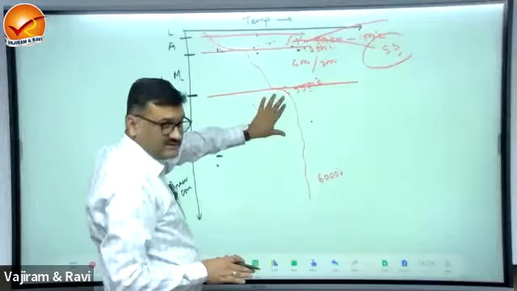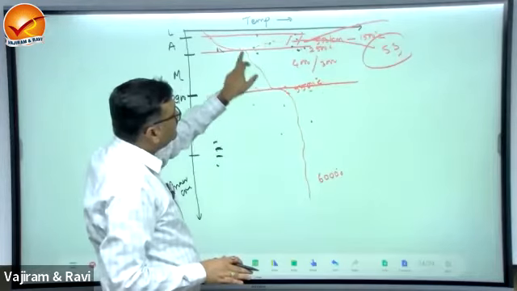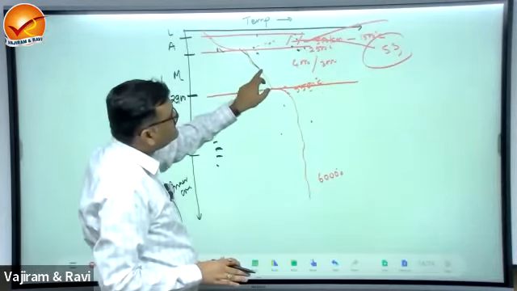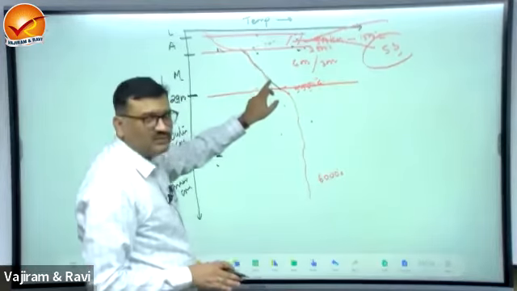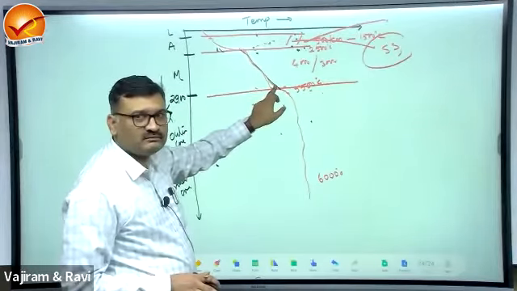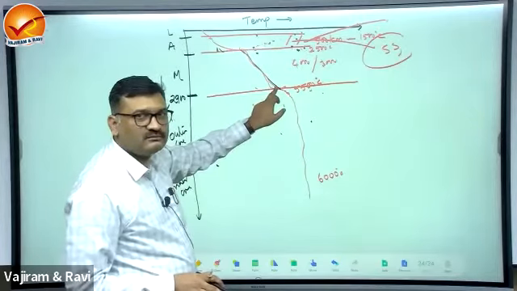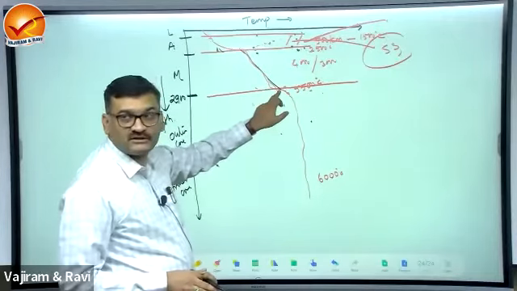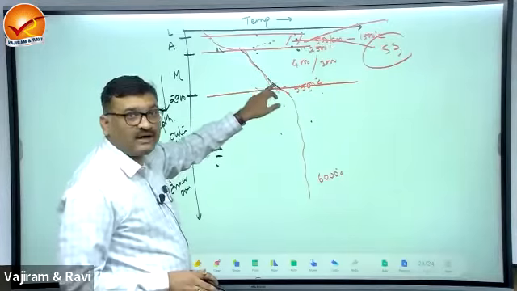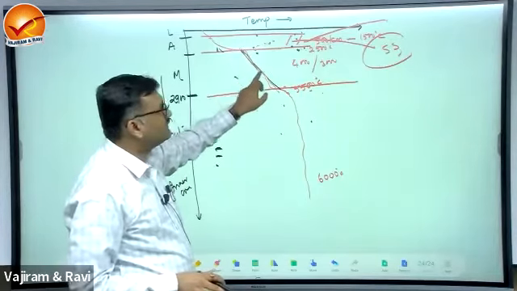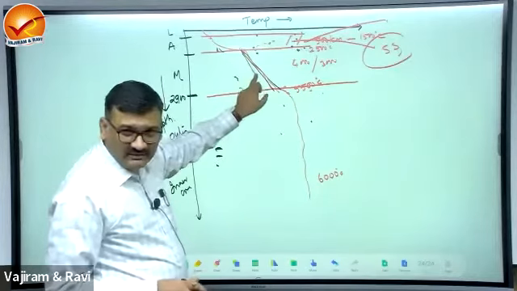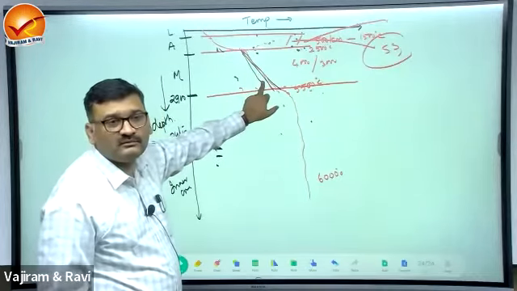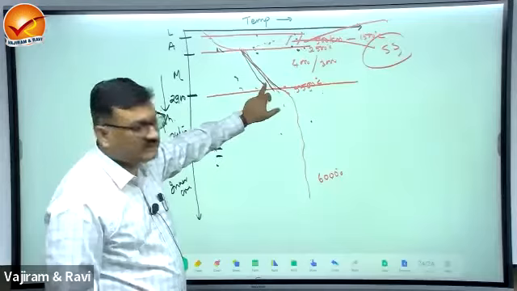Now look at this. Can you tell me why is this increase in temperature in the mantle slowing down? Yes, online students. Why is this increase in temperature in the lower mantle slowing down? Yes, good.